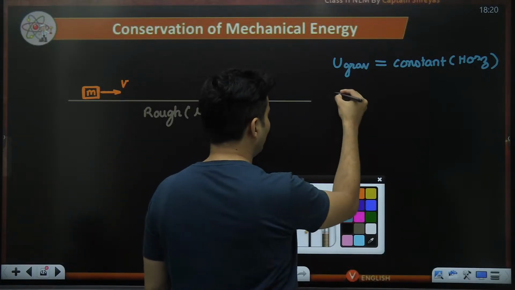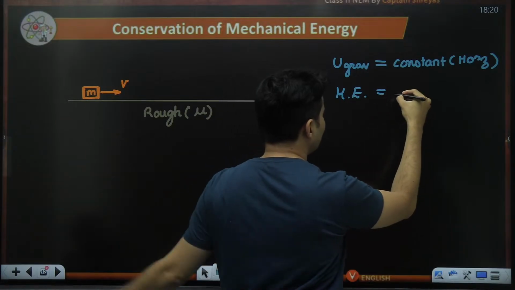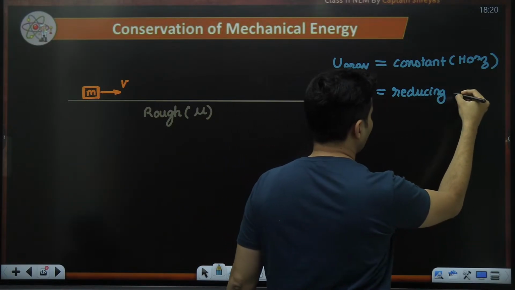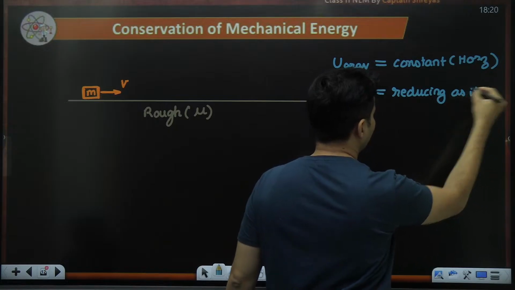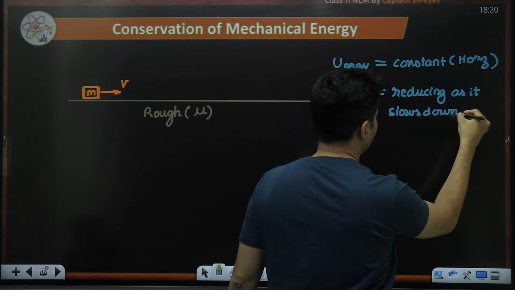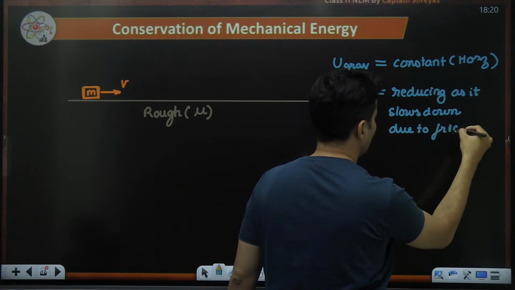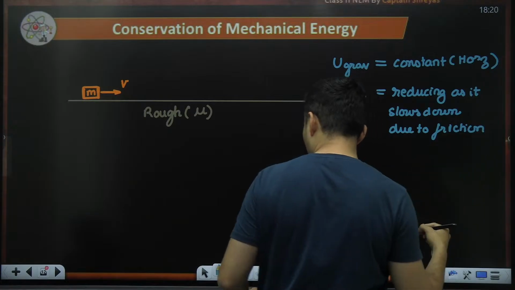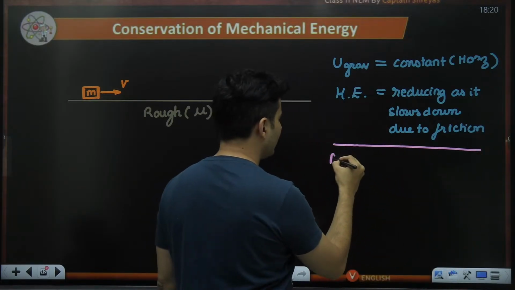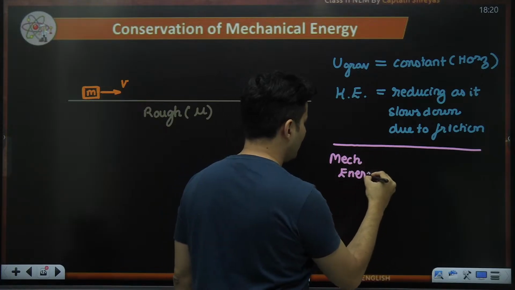Okay. What about our kinetic energy? Kinetic energy is obviously reducing, and the reason why it is reducing is because it is slowing down, as it slows down due to the frictional force. Oh, this is going to be very interesting now. Now, if I add them up and count how much is my mechanical energy, what do you suggest?